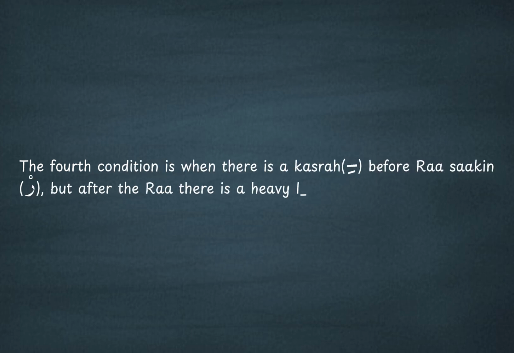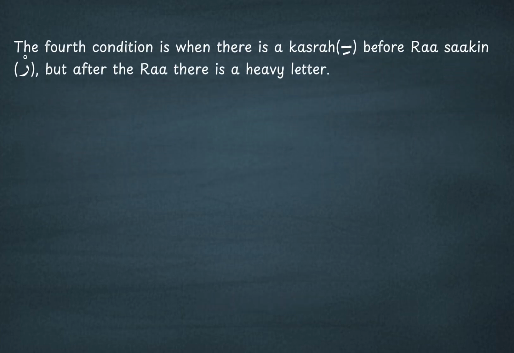The fourth condition is when there is a Kasrah before Ra Saakin, but after the Ra there is a heavy letter. This is a very important rule because many students think that Kasrah always makes Ra light, but that is not always true. For example, فرقة. Here there is a Kasrah before Ra, but after Ra there is Qaf, which is a heavy letter. Because of Qaf, the Ra is pronounced heavily.